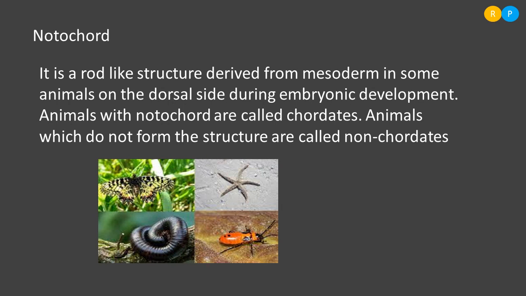We started from the levels of organization, then symmetry, then next to that we studied triploblastic and diploblastic organization, then coelom, then segmentation, and here we have the last one, notochord. So these are the 6 different bases considered for the classification of animals into a number of different phyla.